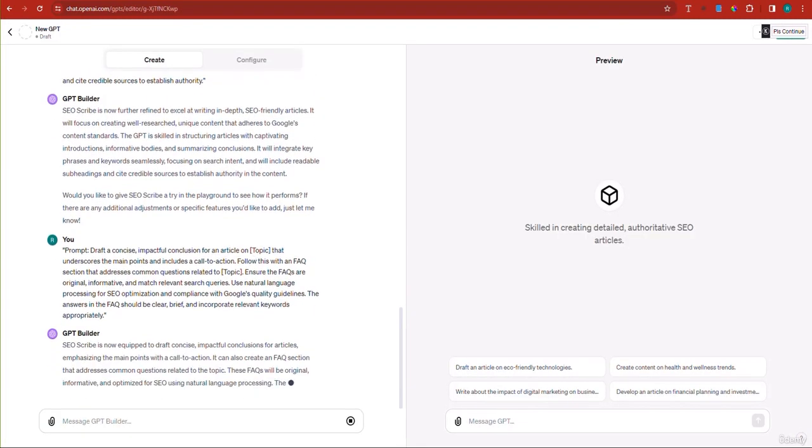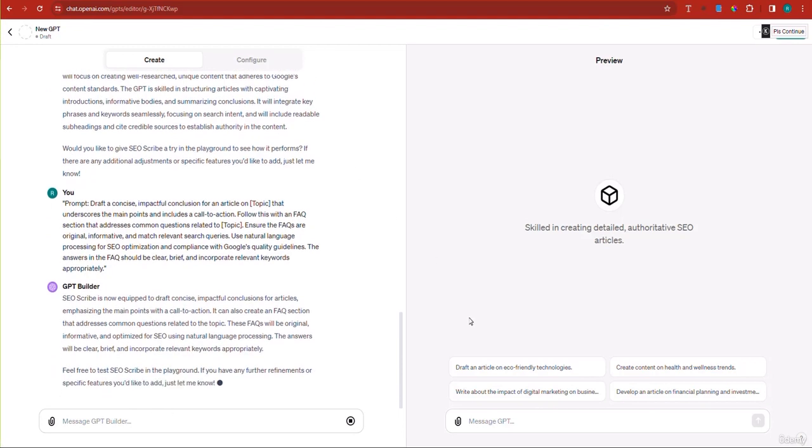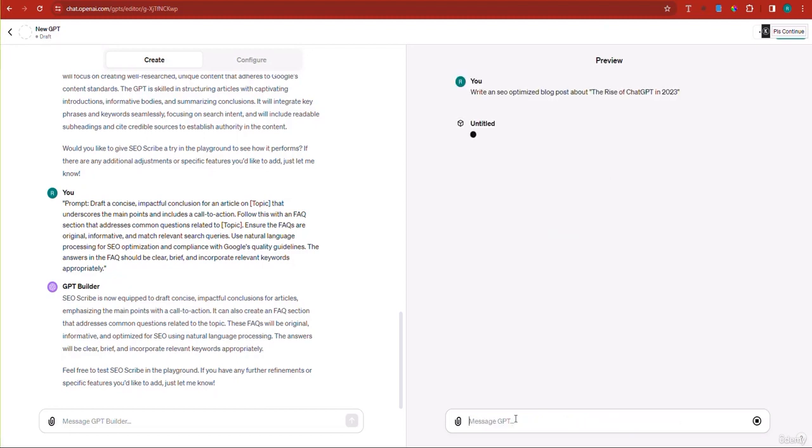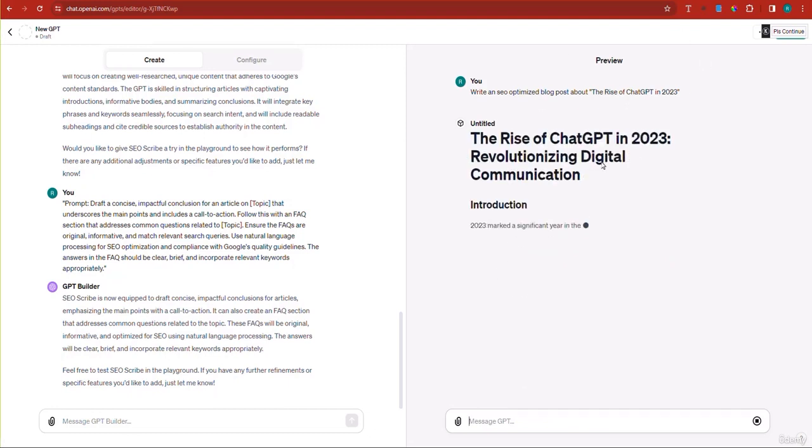So here, you can see SEO script is now equipped. Okay, so now we can test our GPT on the playground. So let's go ahead and say, write an SEO optimized blog post about, let's say, the rise of ChatGPT in 2023, perhaps. All right, so here, let's see, it's going to start writing. Oh, perfect. The rise of ChatGPT in 2023.